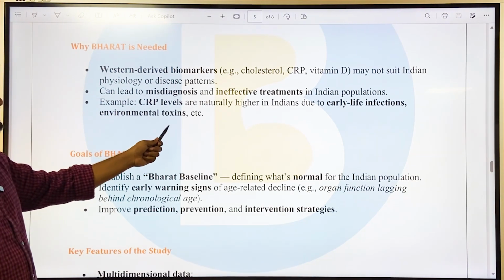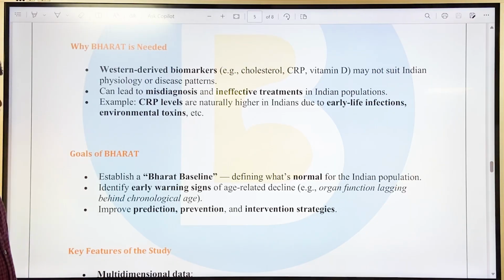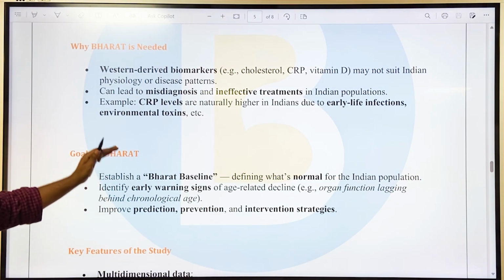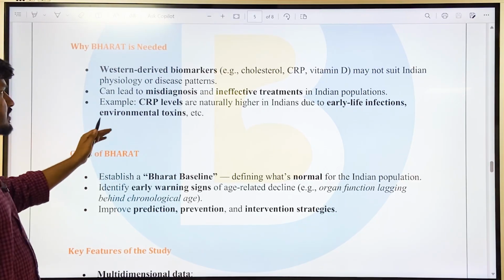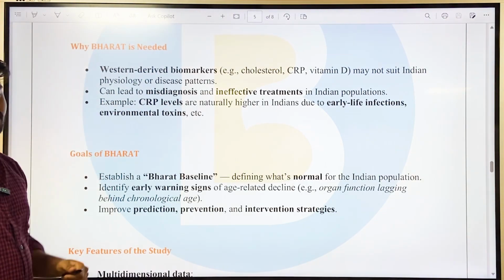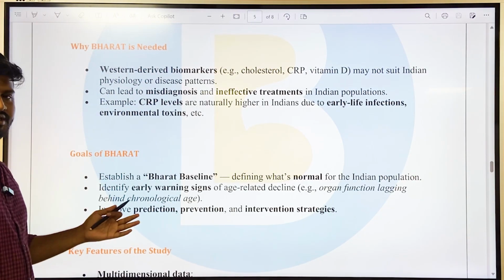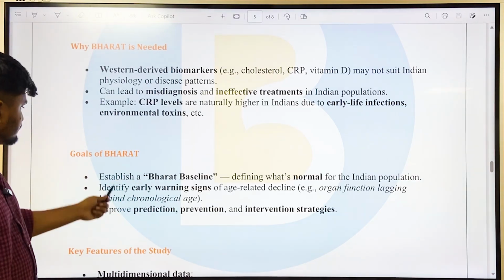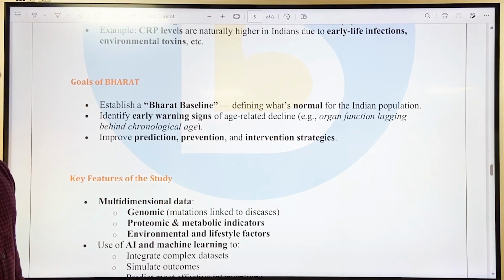Example, CRP levels are naturally higher in India due to early life infections, environmental toxins, etc. So the CRP levels of Indians cannot be compared through the Western driven biomarkers because it is going to lead to wrong diagnosis. And then what are the goals of Bharat?